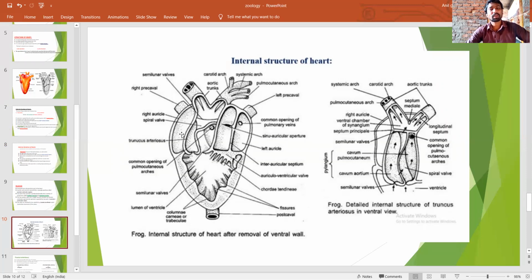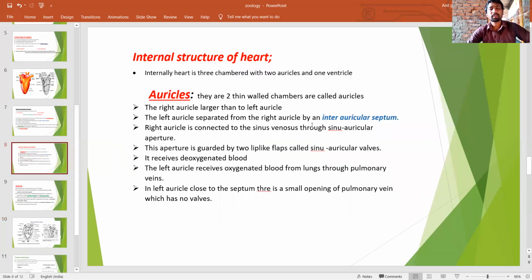The right auricle is larger than the left auricle. The right auricle is separated from the left auricle through the interauricular septum. This is the interauricular septum.